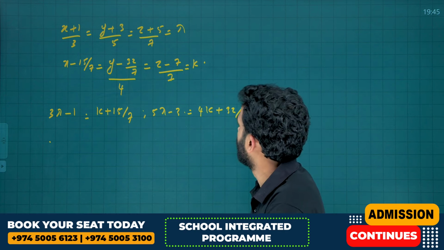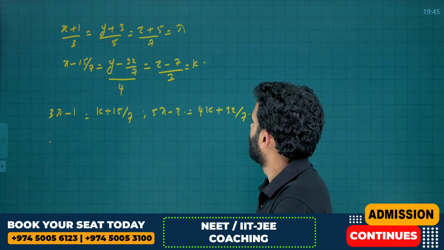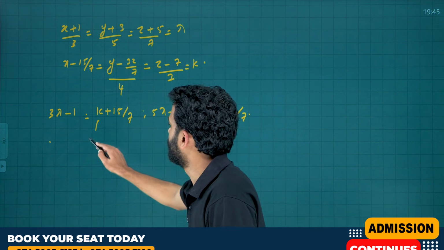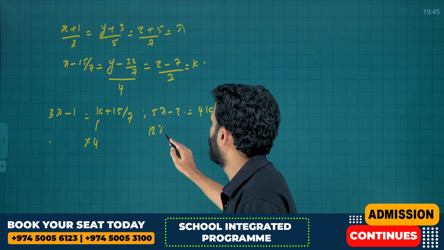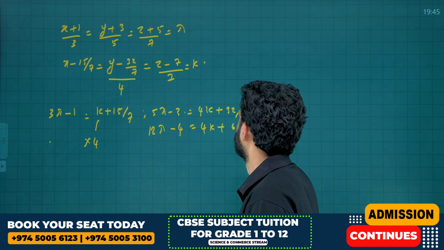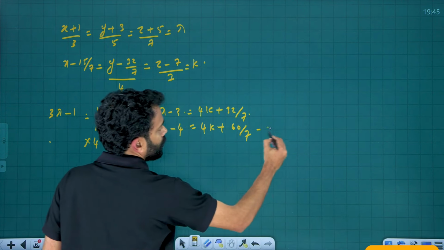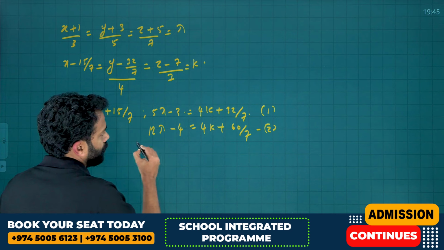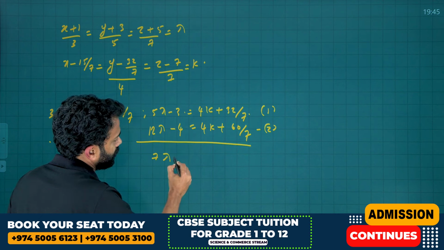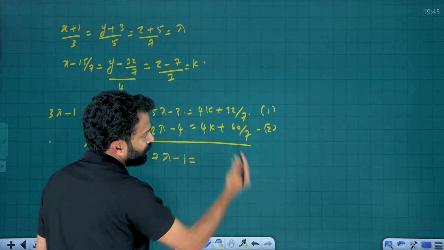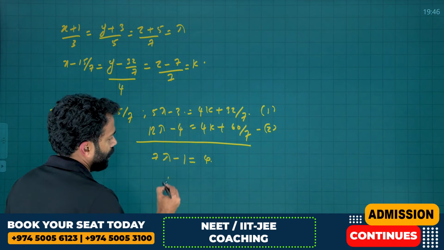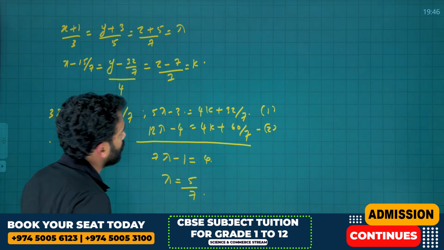Okay, I am going to multiply here with 4. It becomes this into 4. Therefore, that becomes 12 lambda minus 4 is equal to 4k plus 60 by 7. Then subtract equation 1 from equation 2. Therefore, 12 lambda minus 5 lambda is 7 lambda, and minus 4 minus 3 is minus 1, which is equal to 60 by 7 minus 32 by 7, that is 28 by 7, that is 4, right? That is lambda is equal to 5 by 7.